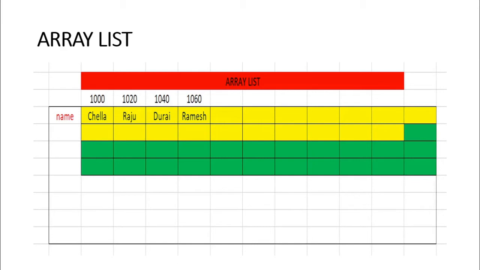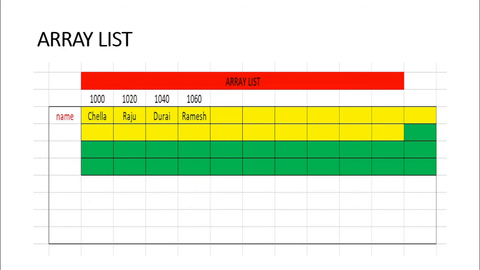So whenever a new item is added, it will be added consecutively in the memory. After Ramesh, it will be added. But the question is, what if the memory comes to this particular point? So this is the biggest problem in ArrayList. Then it will copy all this data and give a new memory which is greater than the previous memory. So this is the drawback of ArrayList.